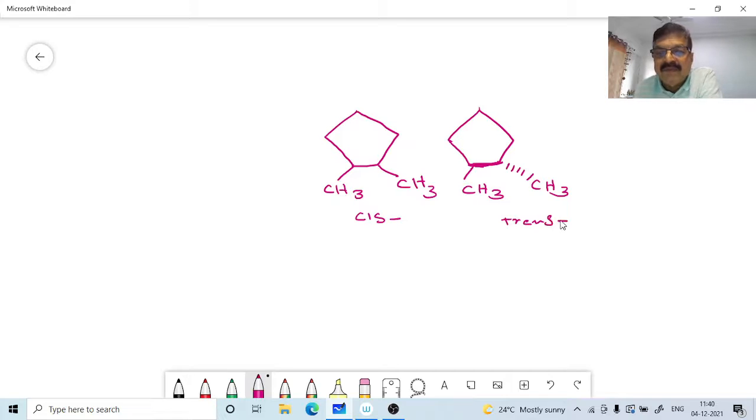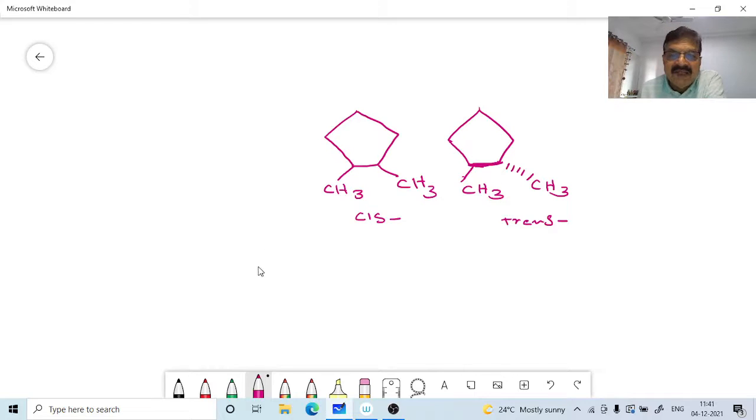That is, one methyl group is above the plane of the ring, and the dashed one is below the plane. That is the trans form. That is, on opposite sides. Okay, this is a kind of isomerism, because the methyl groups, the structure, everything is the same here. Structurally the compound is the same, but only the configuration, that is the spatial orientation of the atoms, will be different.